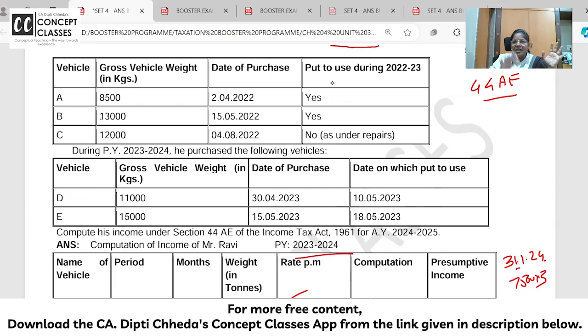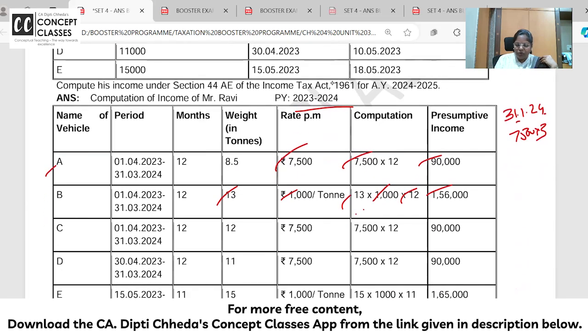So last year it was this, this year it is full income. 12,000 is purchased on 4th August. Put to use? No. But now you will put it to use? No. Up to 12 tons means 7,500 into 12. Clear? 3 vehicles. 1, 2, 3.